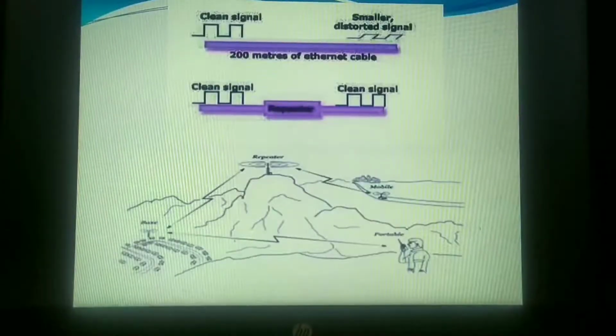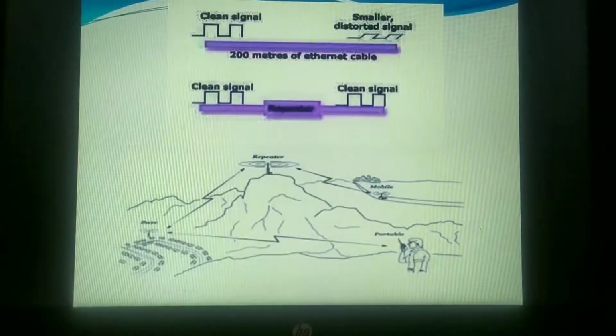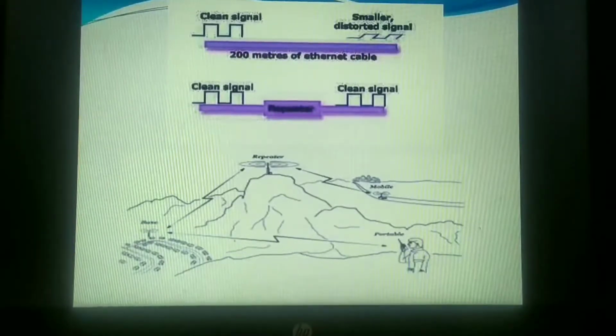So the next device we are going to study is the repeater. We have already studied repeaters in the case of bus topology. I hope you people remember. If I want to extend the bus topology, I need to add an extra cable segment. So if the source is at the first computer system and the destination is at the 20th computer system in a single cable, say a coaxial cable, when two segments are being joined.